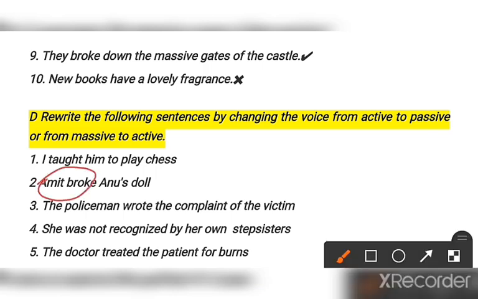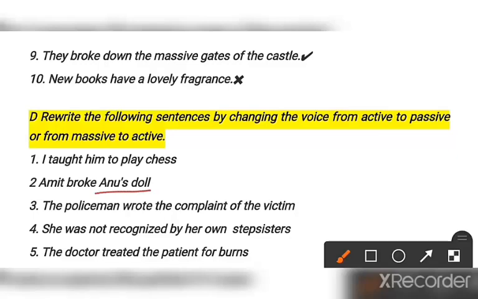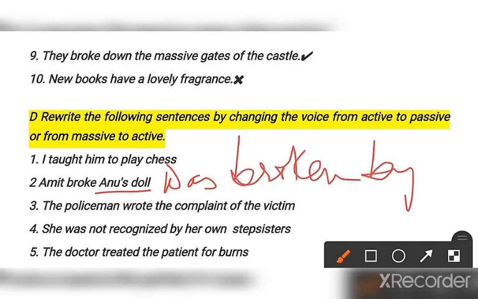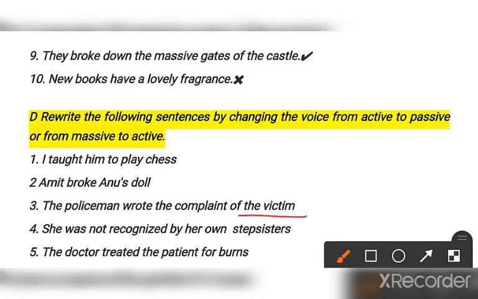Simple past, so the was/were concept will come here. So what will be the answer? See, first of all you will write Anu's doll, then this is a singular subject, was will be taken, was broken by Amit. Clear? The policeman wrote the complaint of the victim. So very simple, what will be the answer? The victim's, first of all you will take victim. So the victim's complaint was written by the policeman.